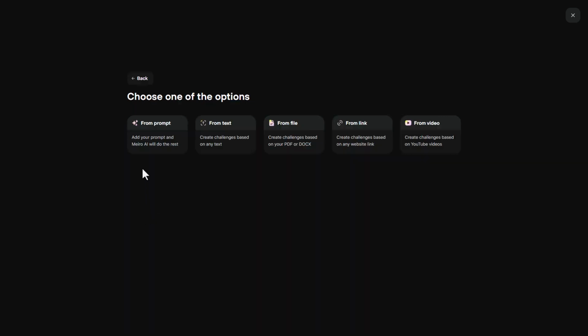So we can create things from a prompt. We can write our own prompt. We can put in a body of text. We can upload a file. We can use a link and we can use a video. So for me as a video creator, I'm obviously picking the video one. Now in the AppSumo package, you need to get the tier 2 license to be able to use the video.